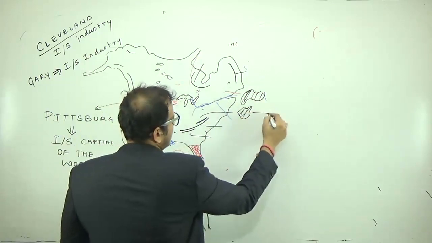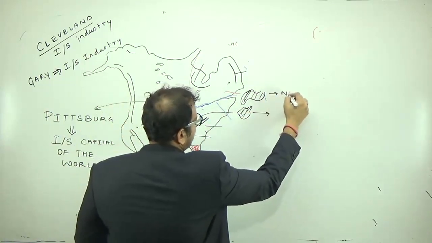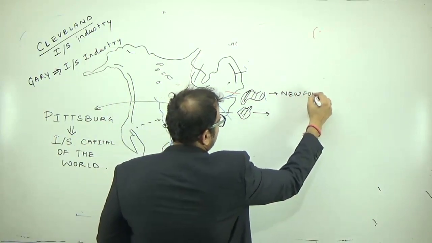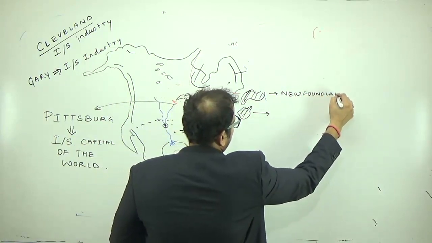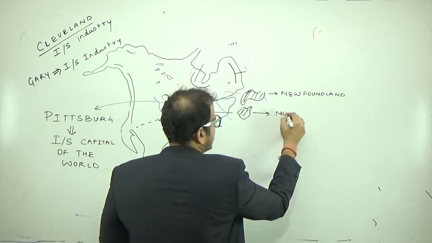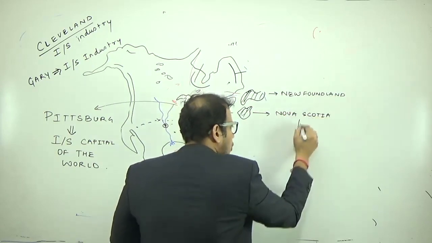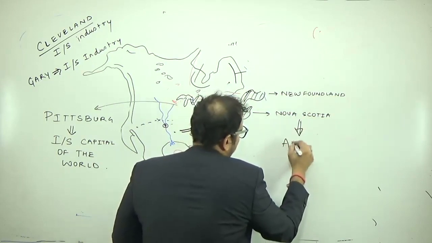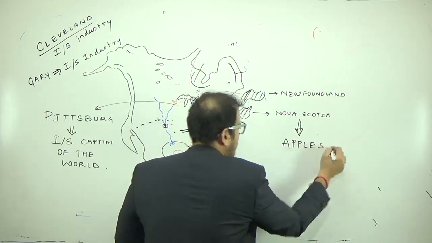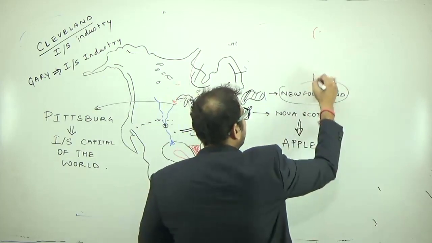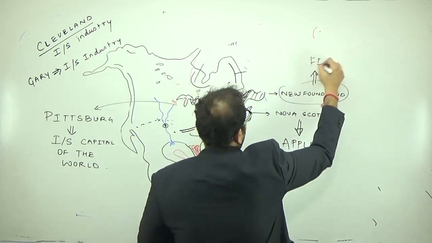This island here is Newfoundland, and this island is Nova Scotia. Remember, Nova Scotia is famous for apples. Newfoundland is famous for fishing.